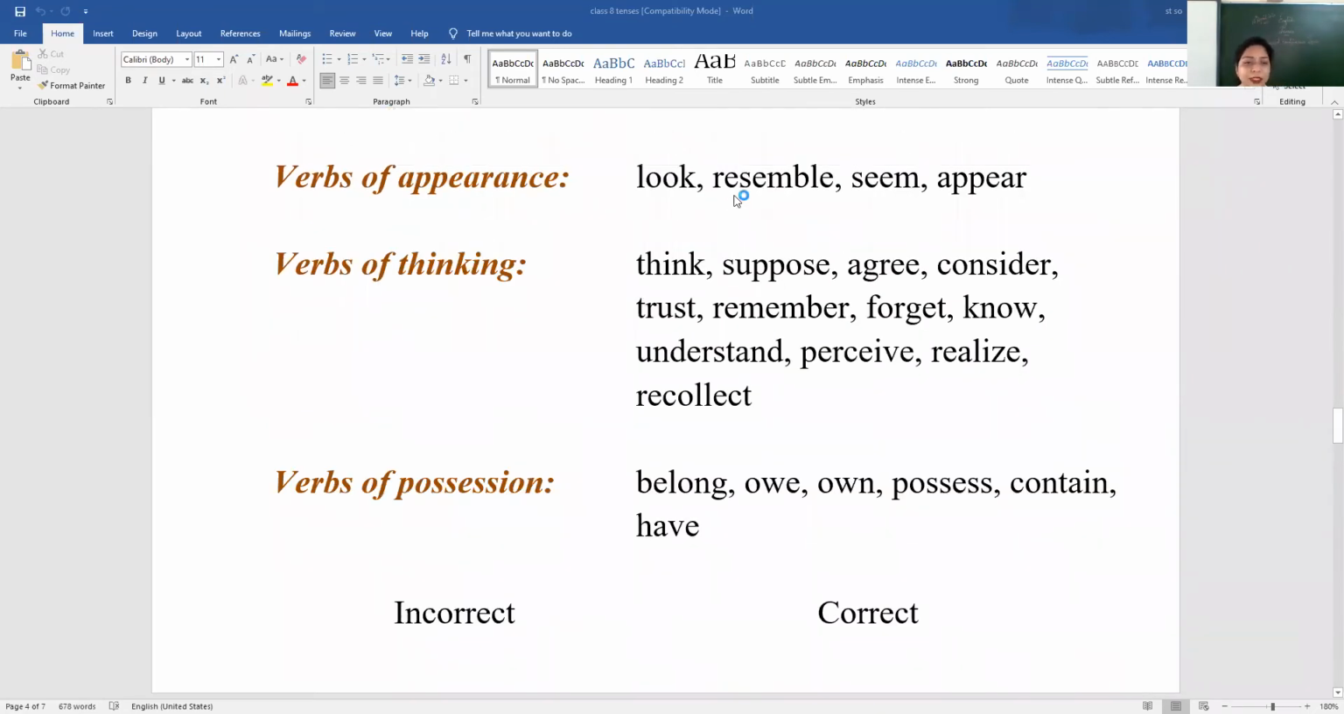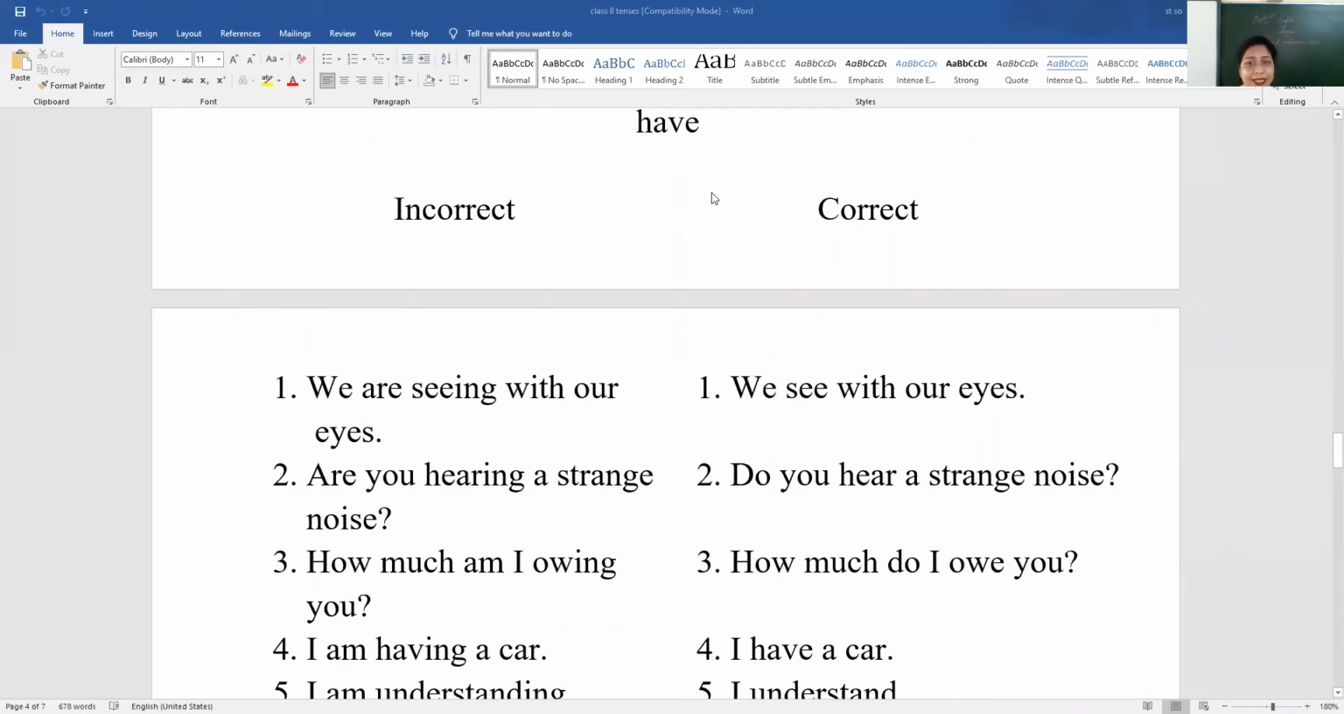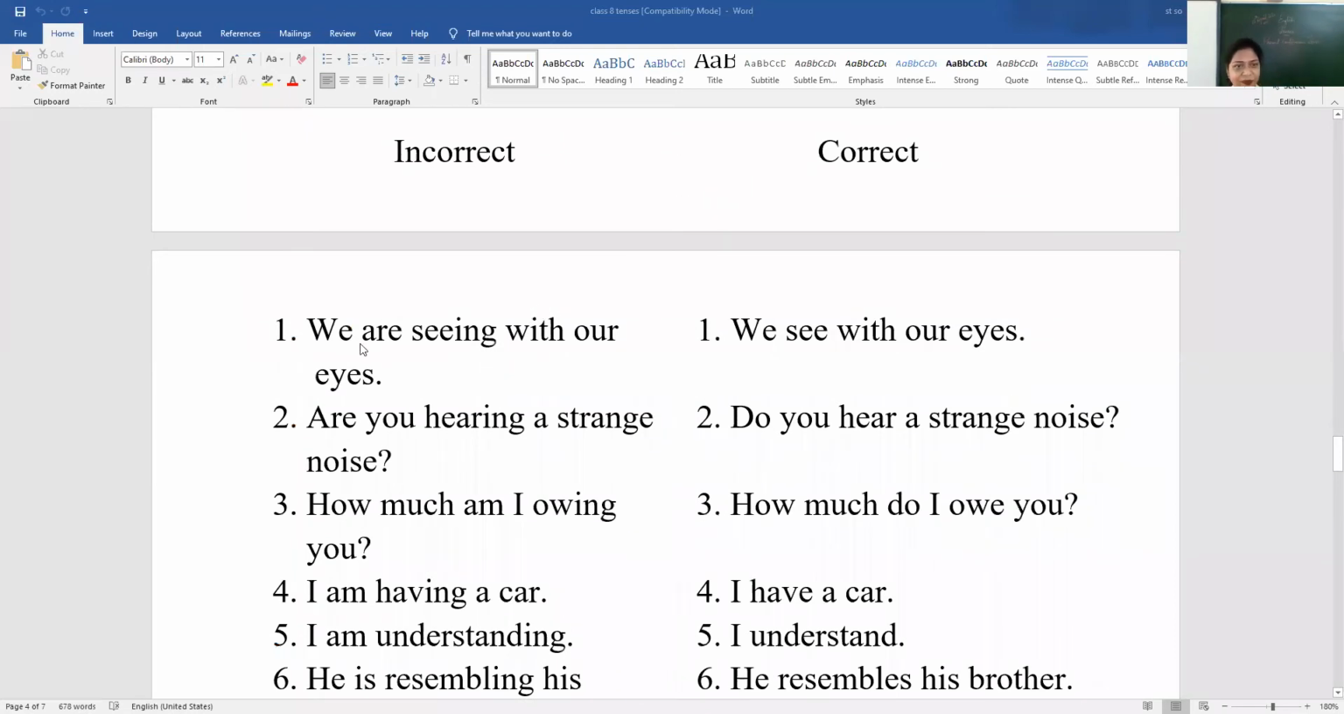Verbs of possession: belong, own, possess, contain, have. Let's see a few examples here. What is incorrect and what is correct? First sentence: we are seeing with our eyes. That is wrong. We see with our eyes. That is correct. Are you hearing a strange noise is wrong. Do you hear a strange noise, or can you hear a strange noise, would be correct.